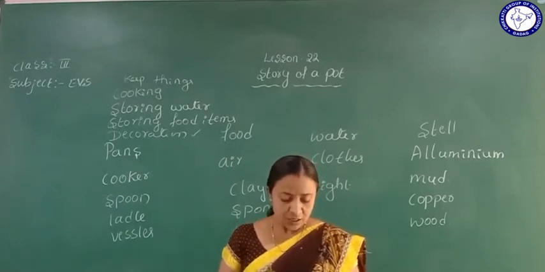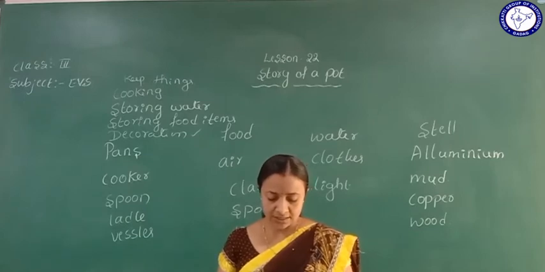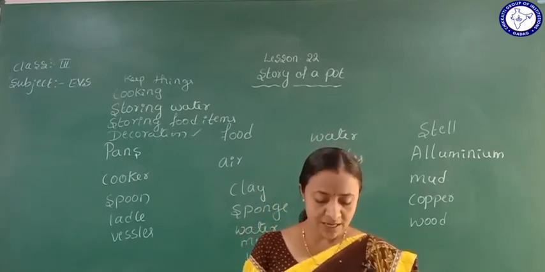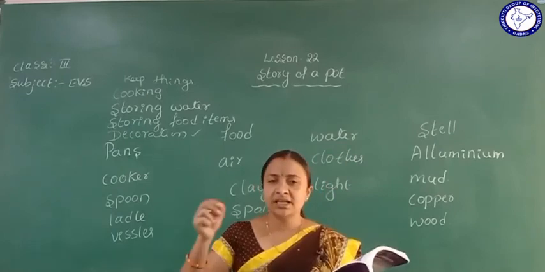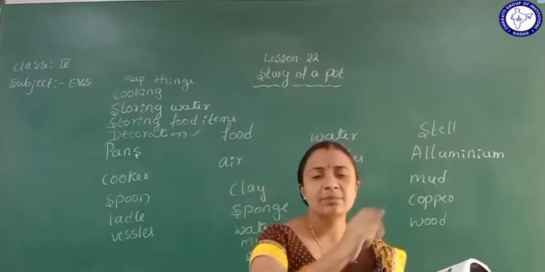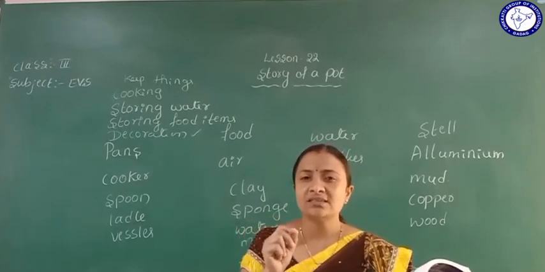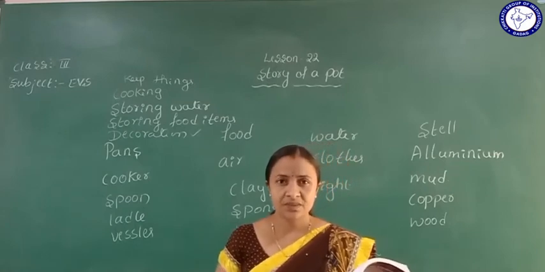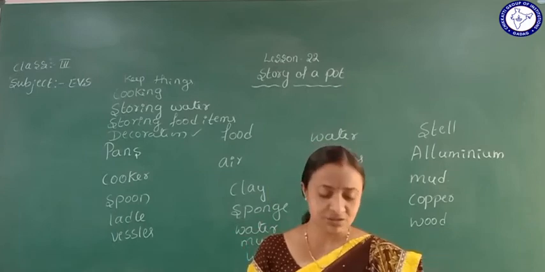Make small pots with clay, put water or grains in them and keep them outside for the birds. So make a small pot with clay, put grains in it, and keep it outside your house. Why? Because it helps to give food to the birds. Giving food to the birds is showing love for nature.